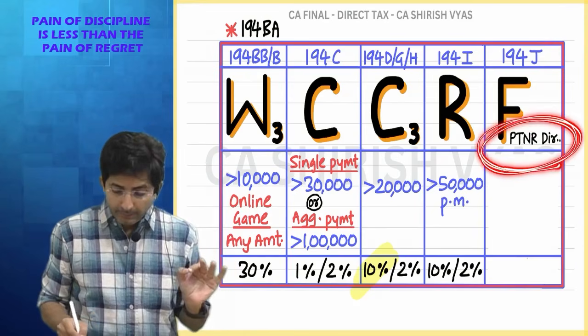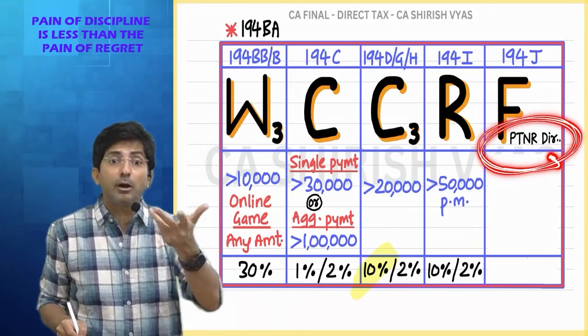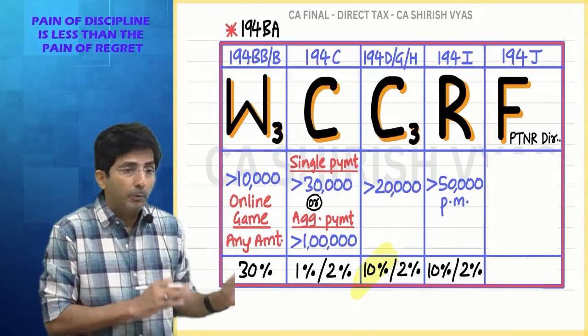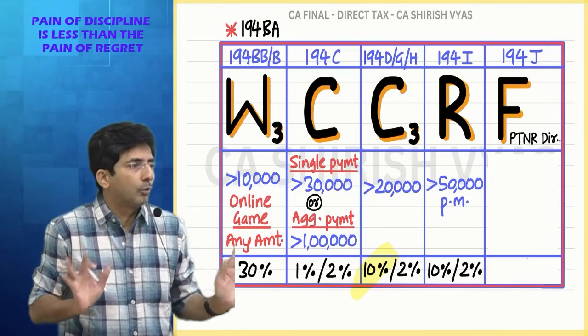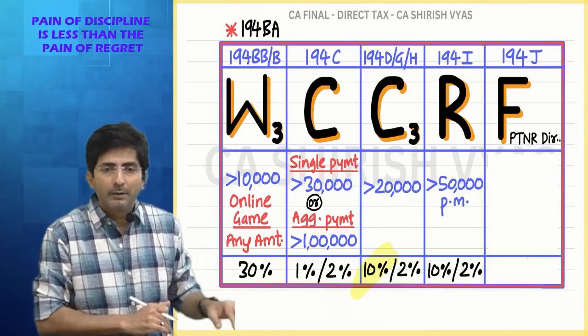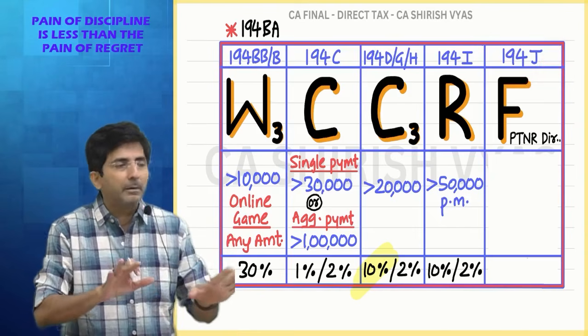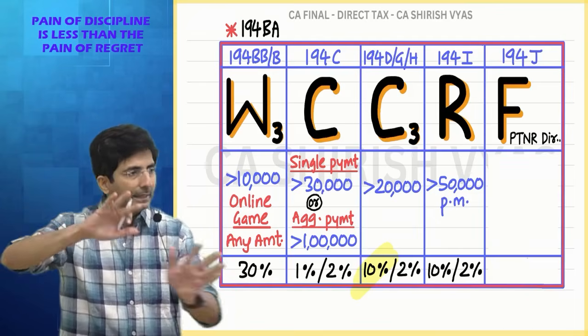That's why you will find all random things together in 194J. Professional, technical, royalty, everything is mixed. Because earlier the government felt that beyond 194J we don't want to go. So everything new they used to put in J only. It was a dumping ground. But then they realized it is becoming a mess. Since we want to create more sections, all other things they kept separate.